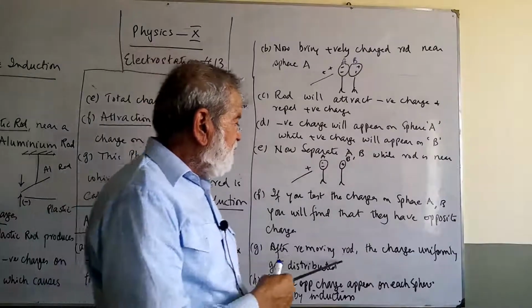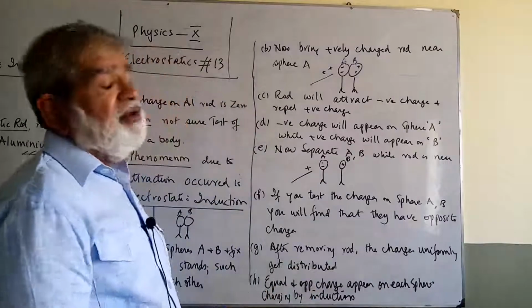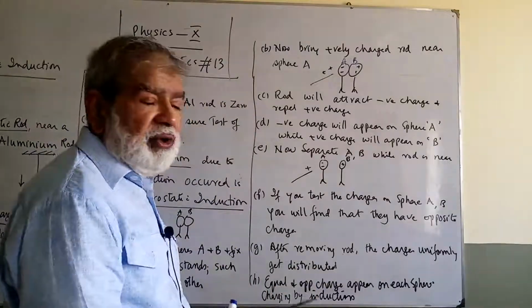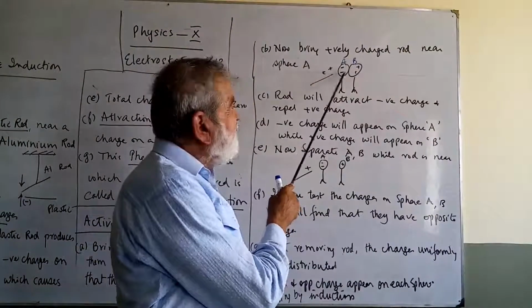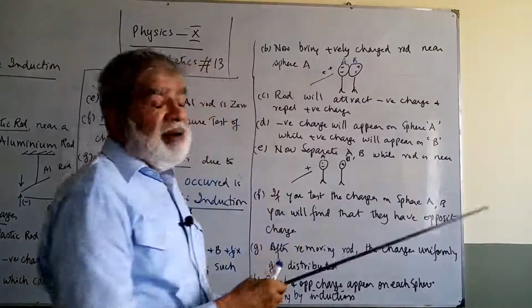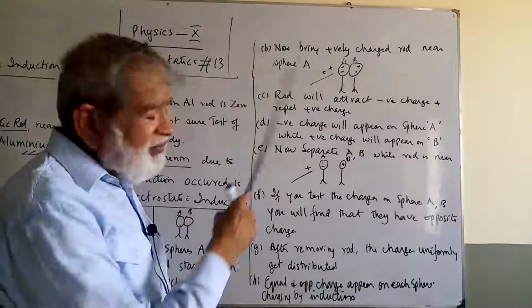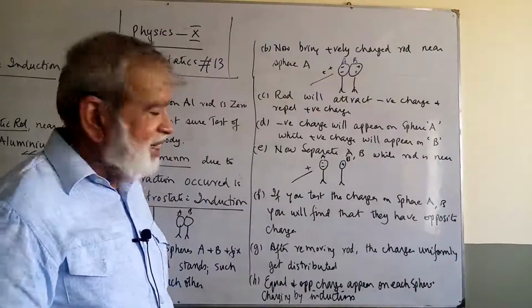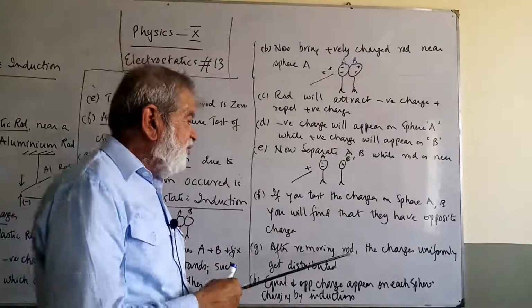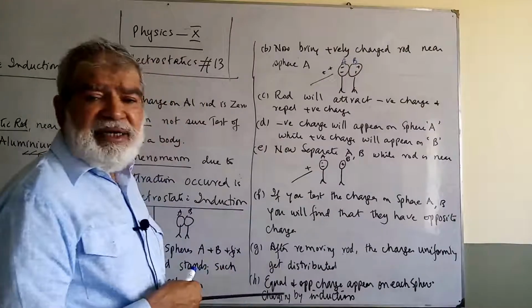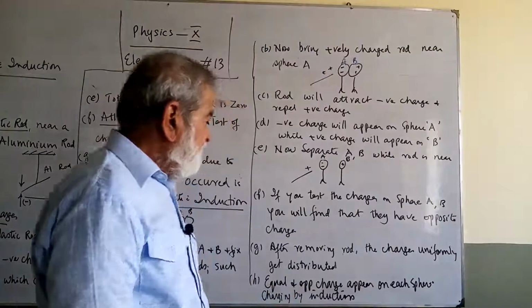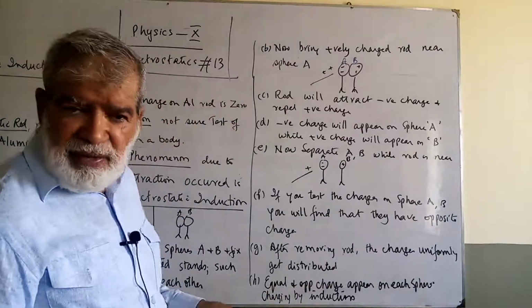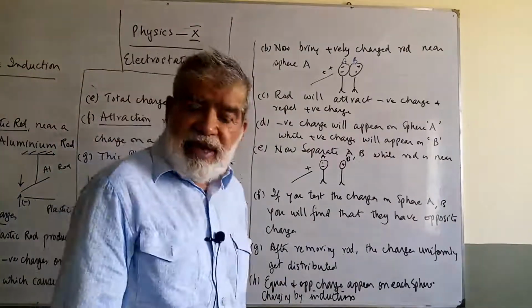After removing the rod, the charges uniformly get distributed. एक और quality क्या है कि पहले positive charge rod के नज़दीक था ये negative charge, but when you separate them तो फिर ये evenly distribute हो जाता है सारे sphere A पे. Equal and opposite charges appear on each sphere. This process, this phenomena is known as charging by induction.